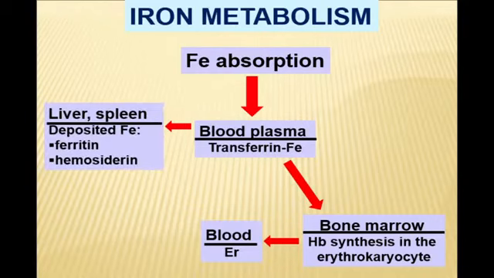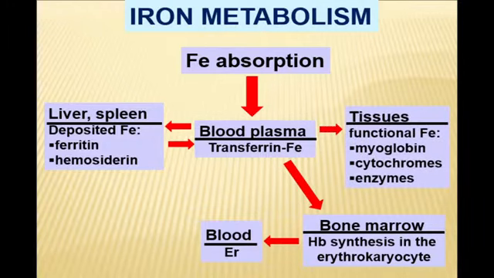Some iron is deposited in the liver and spleen as ferritin and hemosiderin, non-heme iron. But when needed, it very easily comes back into the blood and goes to the bone marrow for hematopoiesis.